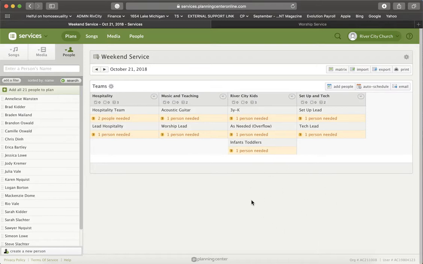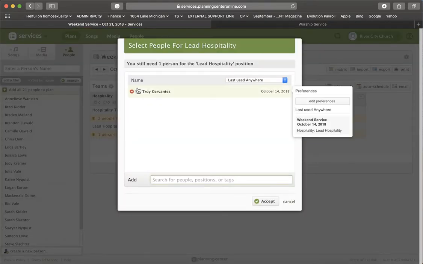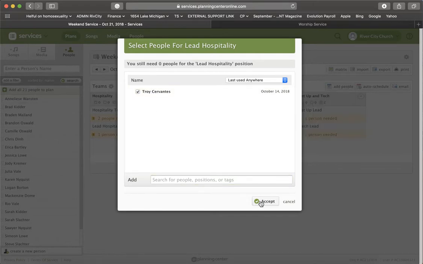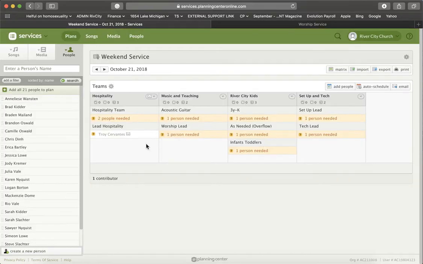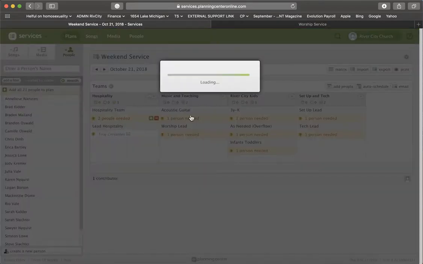You're only worrying about scheduling your team. And so let's just use hospitality as an example. All you need to do is click on the person needed section, and that will load up a list of who can fill that role. We may have to make some adjustments to who is on what teams. I'm still kind of organizing some of that, but you click them, click accept down there, and that's going to schedule that person in. Similar thing for the other members of that team.